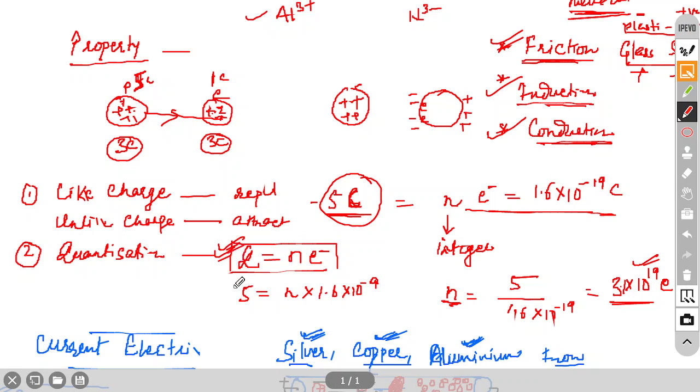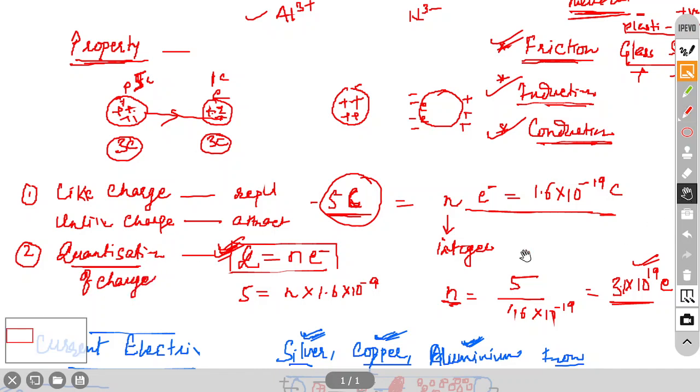So this is the first formula in your book. I just forgot to mention this. This is related to the property of charge. Means what is the property of charge? Any charge is an integral multiple of the basic charge, and this property is called quantization of charge. Okay, quantization of charge.